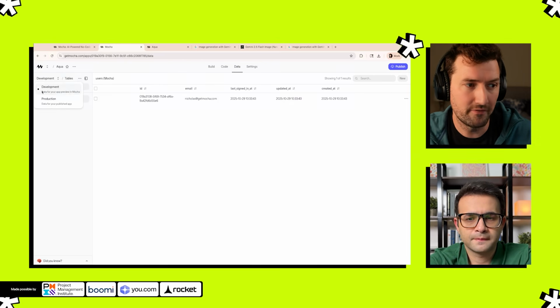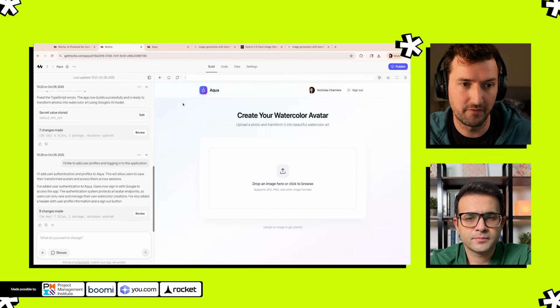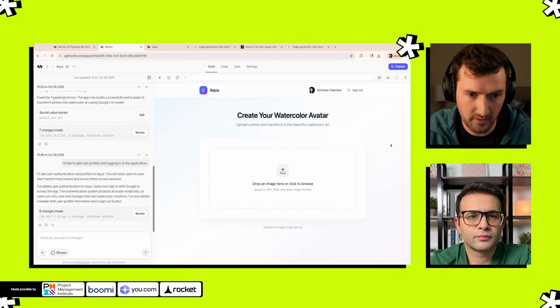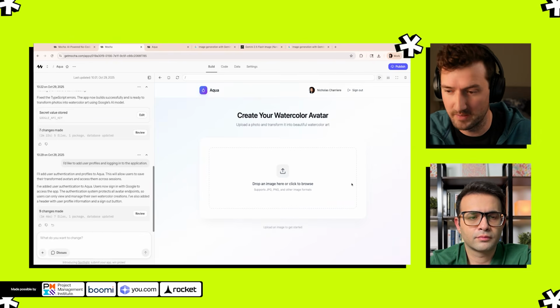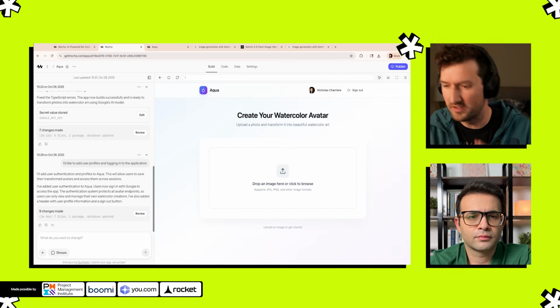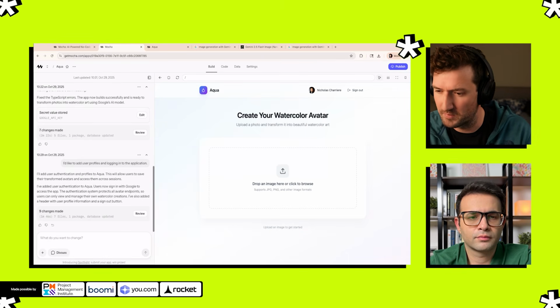And you have two databases. You have one for dev, that's for this sandbox in this little rectangle here. And then when you publish, you have a separate database. This is on purpose. This is super unclear, actually. We need to do a better job of explaining it to our customers.